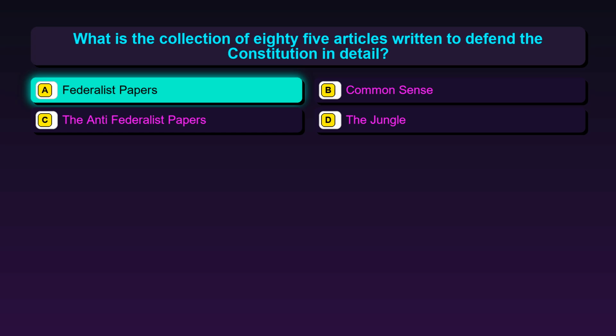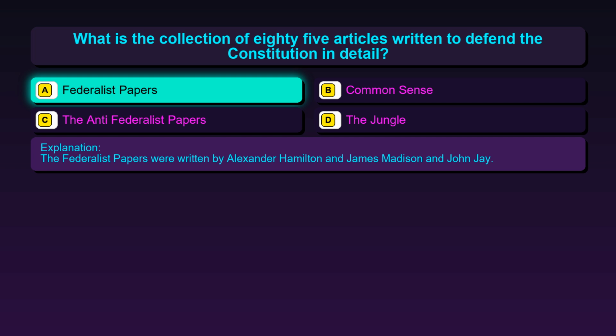The correct answer is option A, Federalist Papers. The Federalist Papers were written by Alexander Hamilton and James Madison and John Jay.